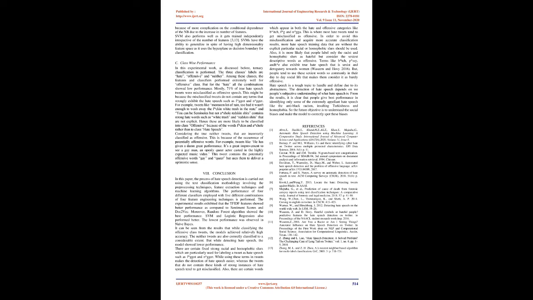Also, there are certain words which appear in both the hate and offensive categories like B-tch, F-g, and N***. This is where most hate tweets tend to get misclassified as offensive. In order to avoid this misclassification and acquire more accurate classification results, more hate speech training data that are without the explicit particular racial or homophobic slurs should be used.